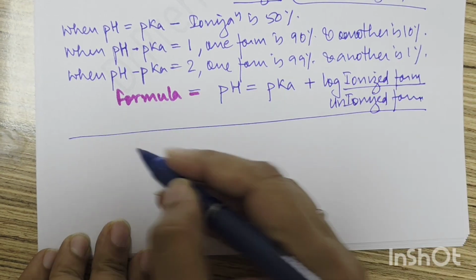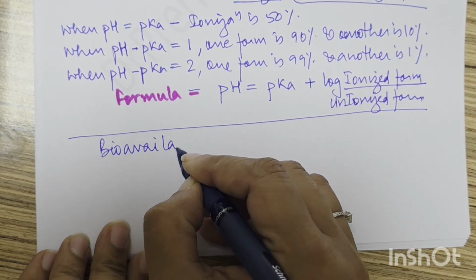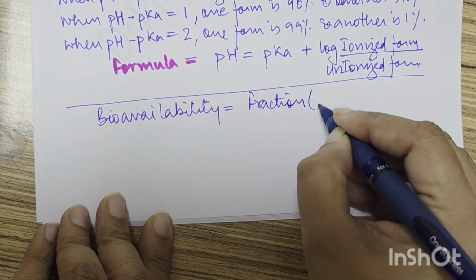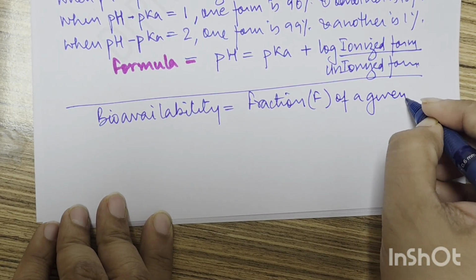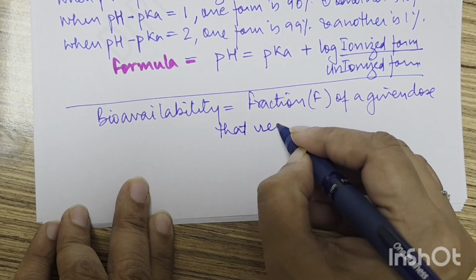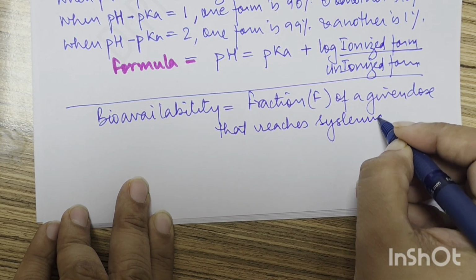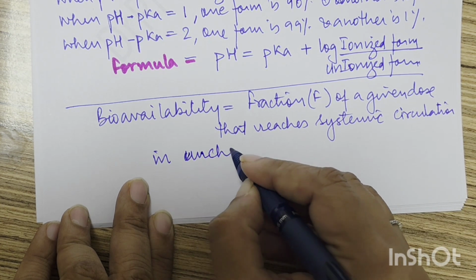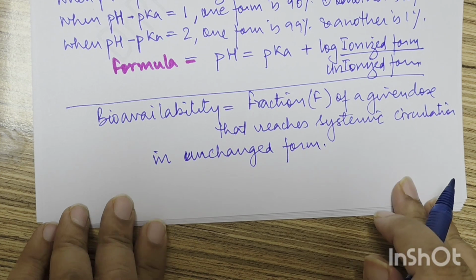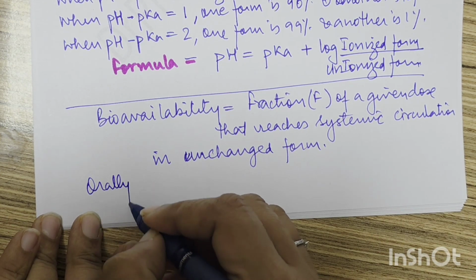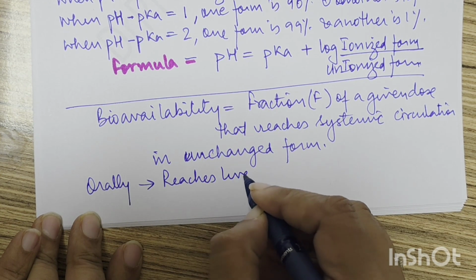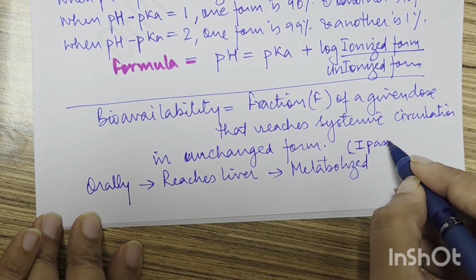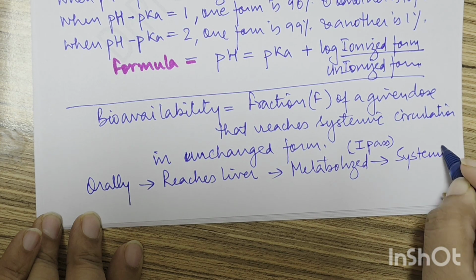Now coming to a next concept, that is bioavailability. Now bioavailability is the fraction or F of a given dose that reaches systemic circulation in unchanged form. Okay, that is bioavailability. Now remember, orally when you take a drug, it first reaches the liver, then it is metabolized in the liver, which is called as first pass metabolism. Then it reaches the systemic circulation.